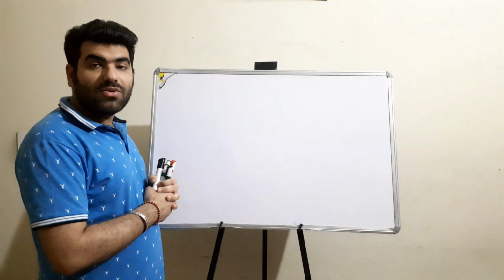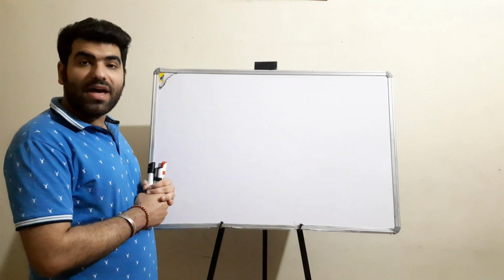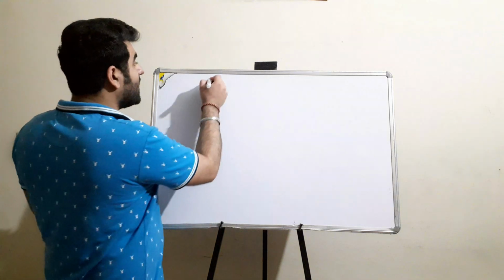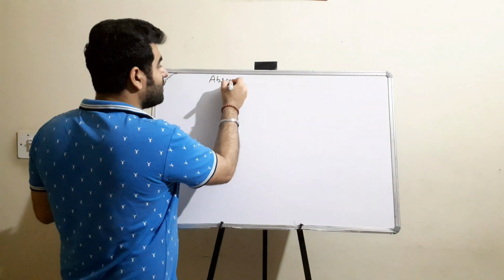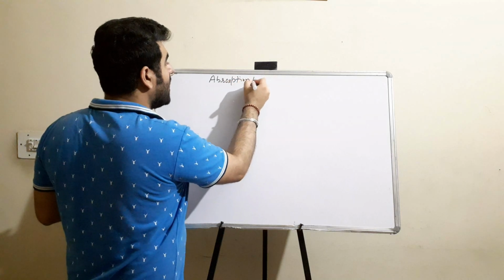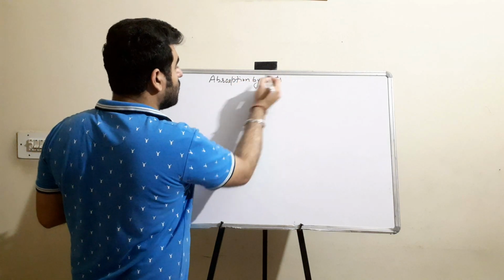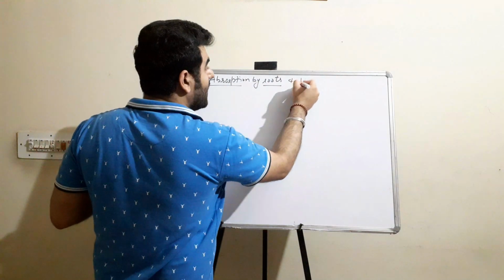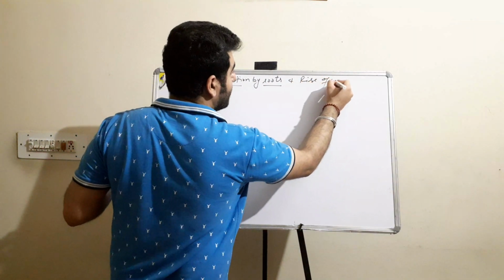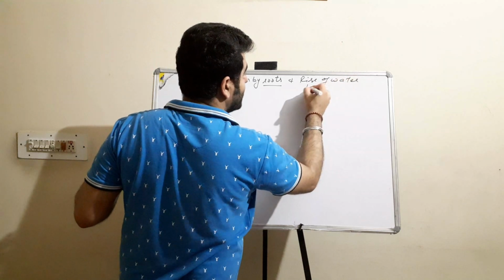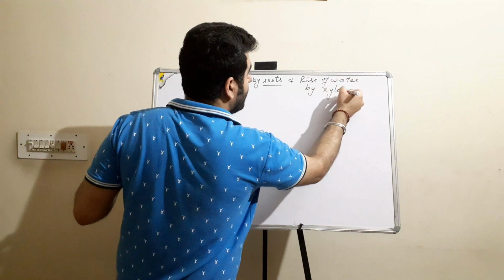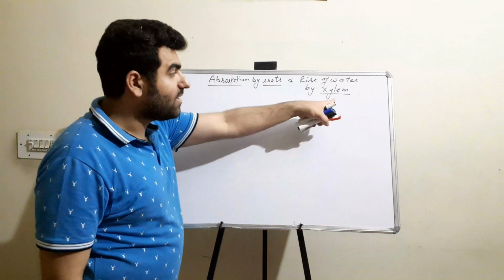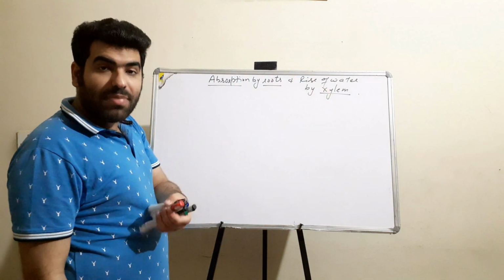Alright students, so we are now going to start with the next chapter of biology, absorption by roots. In this chapter, we'll discuss how the roots absorb water from the soil and then the rise of water by xylem. Now we know that the water and mineral transport is done by xylem, which is a vascular bundle